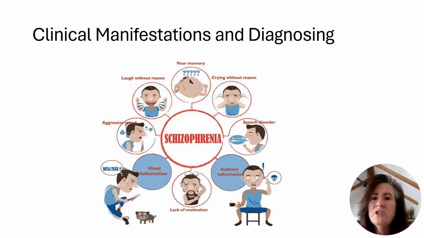Now, hallucinations are perception-like experiences that occur without an external stimulus. They're vivid and clear, with the full force and impact of normal perceptions, and not under voluntary control. They may occur in any sensory modality, but auditory hallucinations are the most common in schizophrenia and related disorders. Auditory hallucinations are usually experienced as voices, whether familiar or unfamiliar. They are perceived as distinct from the individual's thoughts.